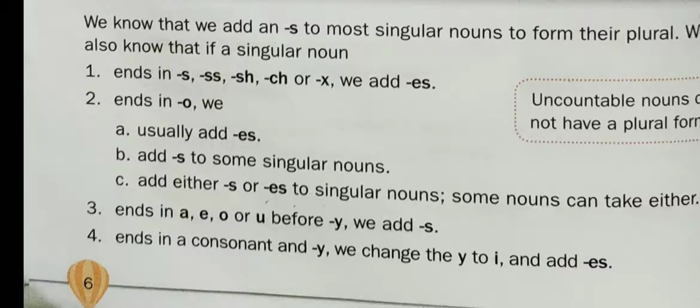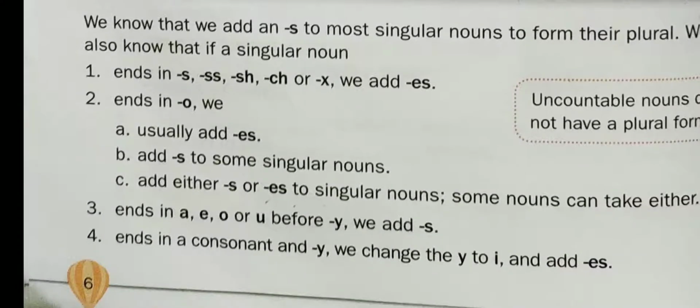For example, class becomes classes, bus becomes buses, bush becomes bushes, church becomes churches, and box becomes boxes.